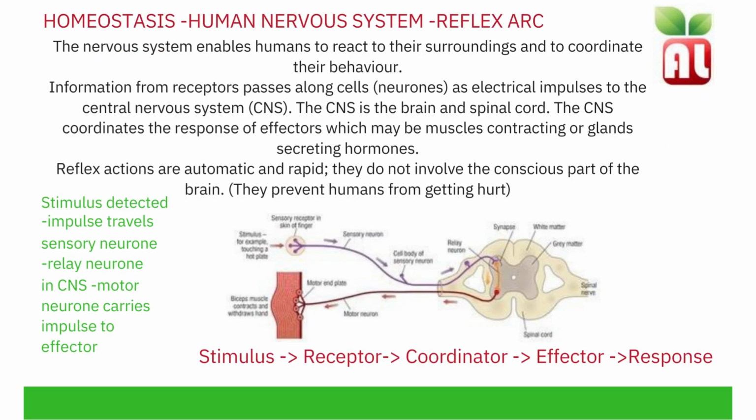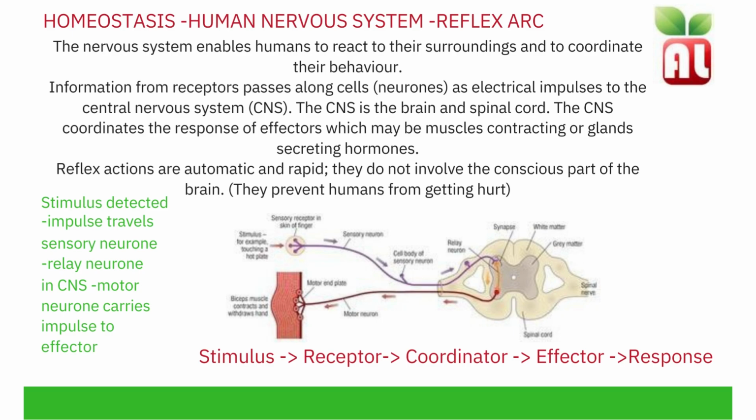In the human nervous system, we have something called a reflex arc. The nervous system enables humans to react to their surroundings and to coordinate their behaviour. Information from receptors passes along cells called neurons as electrical impulses to the central nervous system. The central nervous system includes the brain and the spinal cord.